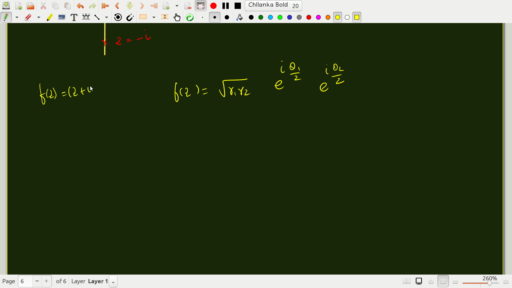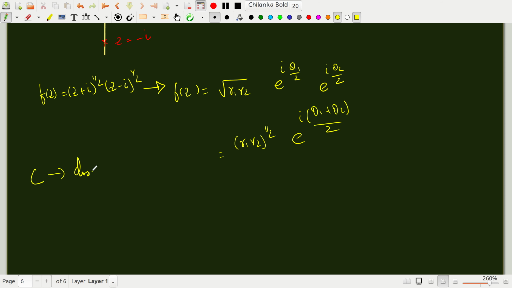What is the original expression? z minus i to the half. This implies this. So this is nothing but r1 r2 to the power half, which is completely real, e to the i theta 1 plus theta 2 upon 2. Now if I take a contour C, a closed contour,